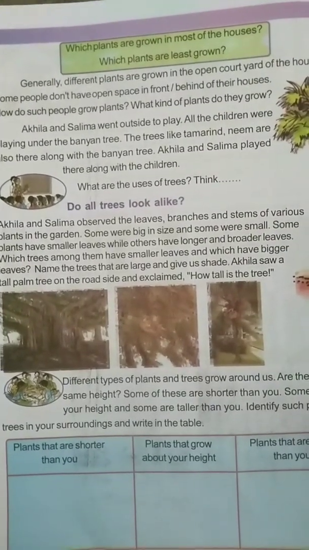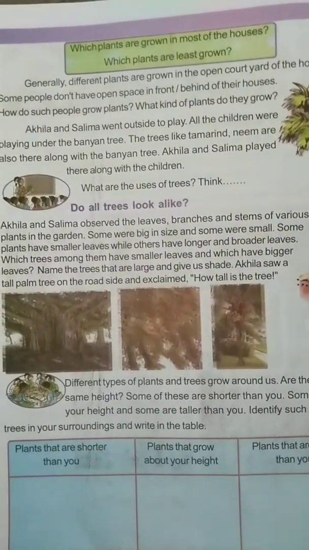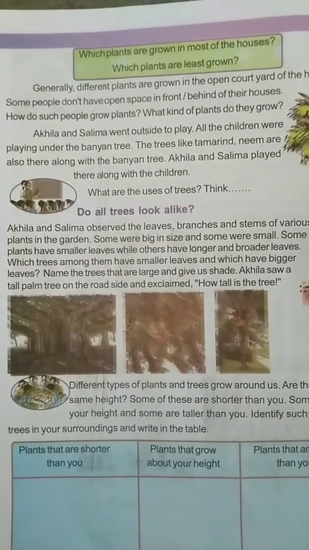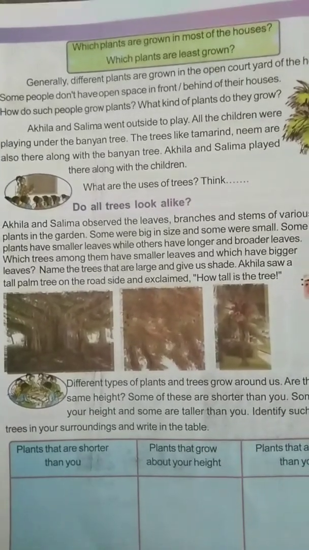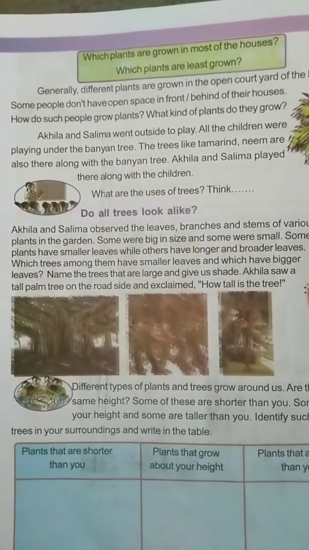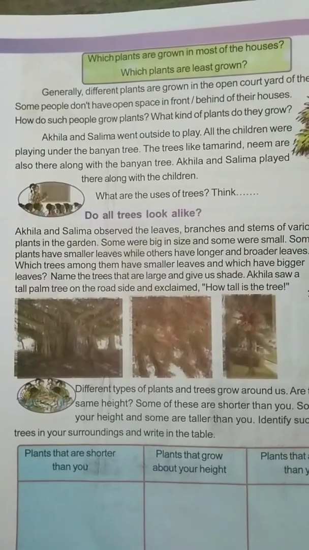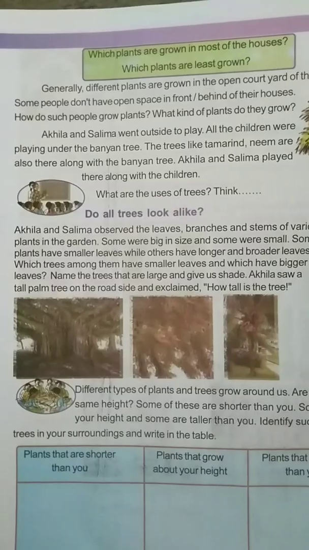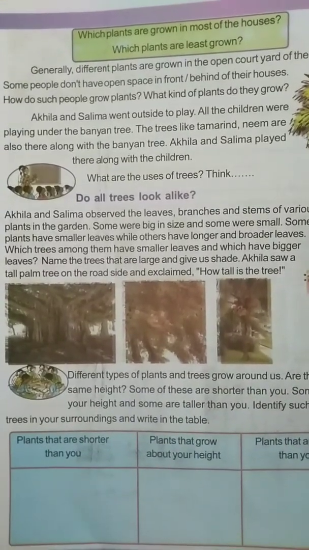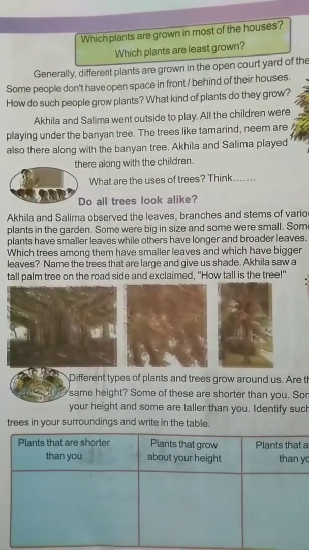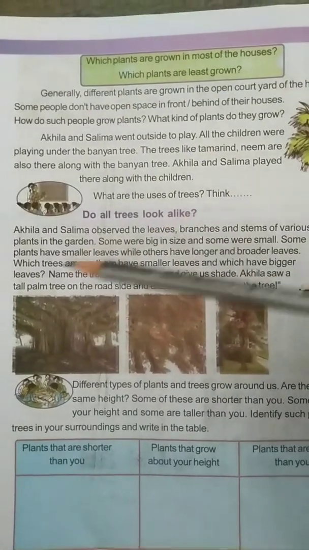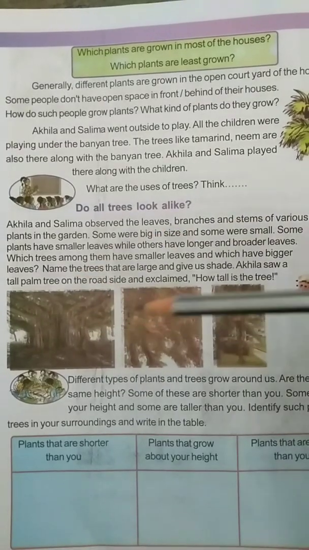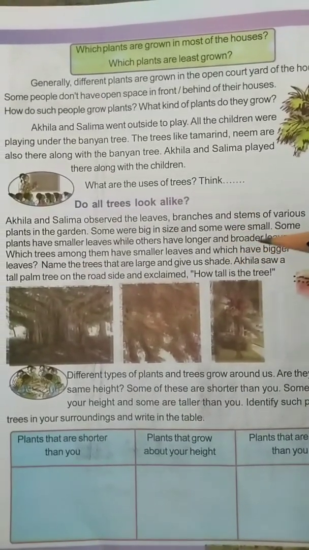They took many leaves of the plants and observed that the leaves have different shapes and sizes. Some are small and some are big. Which trees among them have smaller leaves and which have bigger leaves? Name the trees that are large and give us shade.